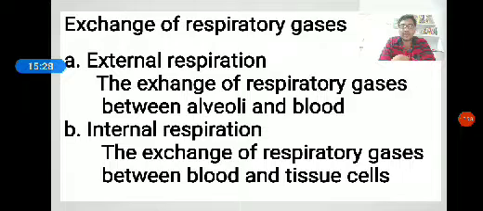So, in this way, what happens? First of all, carbon dioxide combines with water to form carbonic acid. Then the carbonic acid splits, by the carbonic anhydrase enzyme, to form hydrogen and bicarbonate ions.